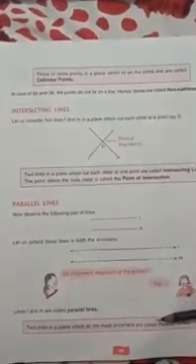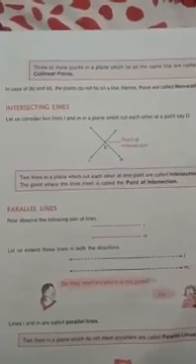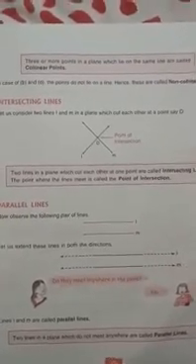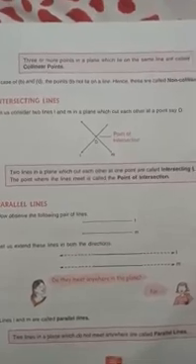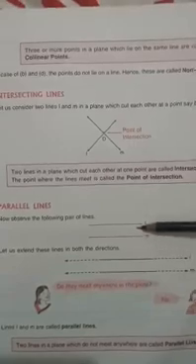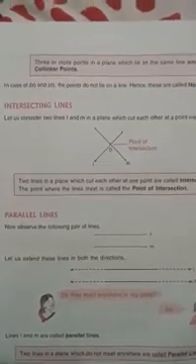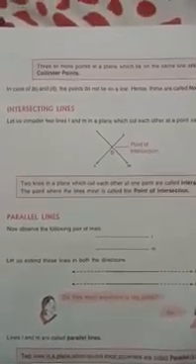Now parallel lines. What are parallel lines? Two lines in a plane which do not meet anywhere are called parallel lines. That means parallel lines do not intersect each other at any point. They do not have any point in common, and the distance between these two lines always remains the same at any point. Wherever we see, this distance between these two lines will remain the same. Now, what is the example of parallel lines? Railway tracks.